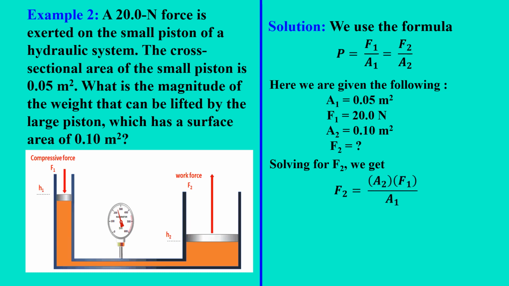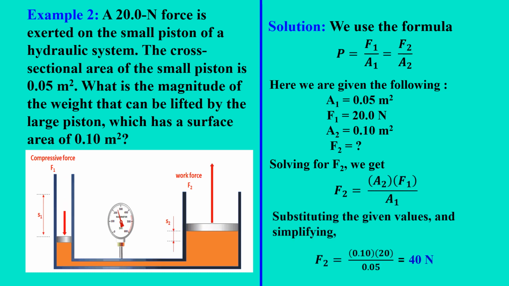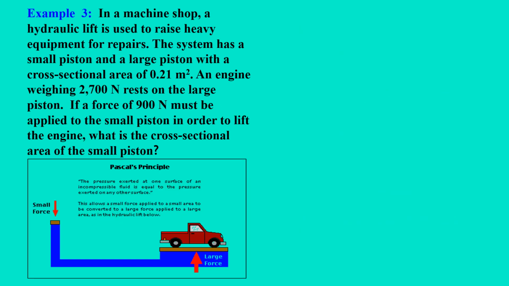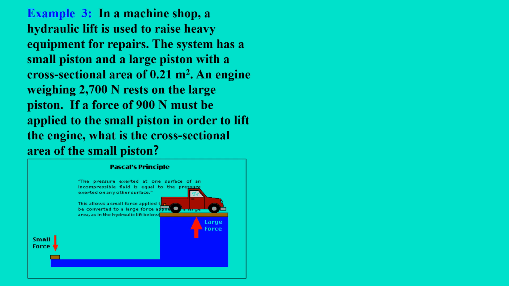Solving for F2, we get F2 equals A2 F1 over A1. Substituting the given values and simplifying, F2 equals 40 newtons. Example number 3.